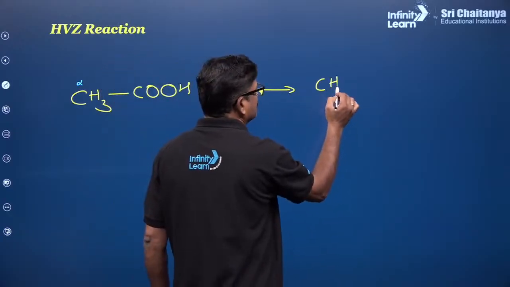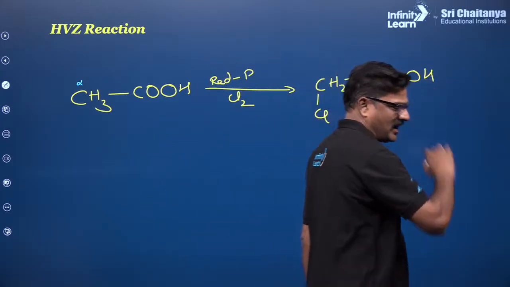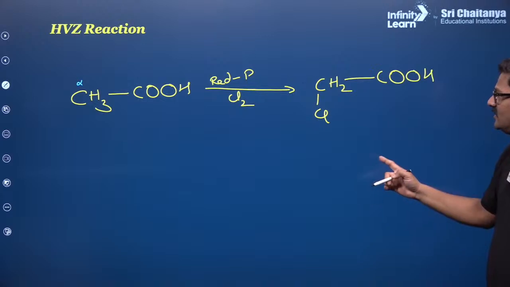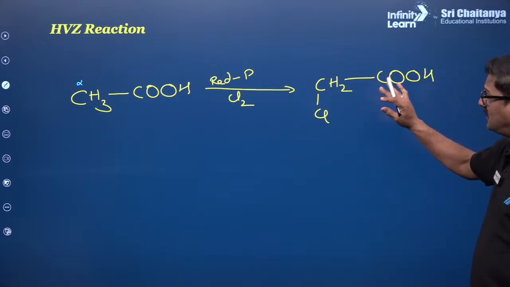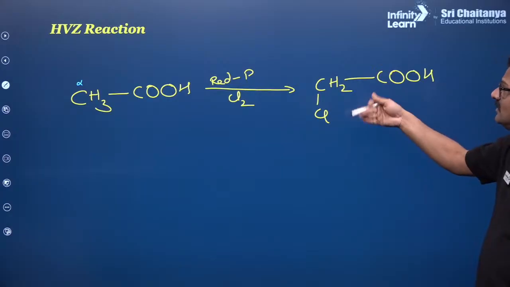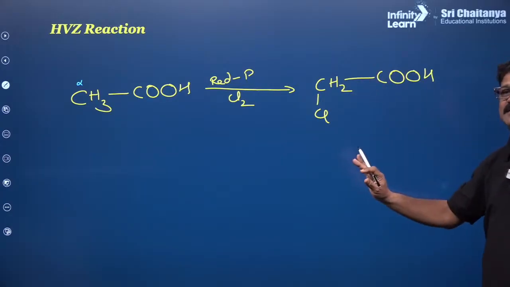So chlorination takes place. This is what is called the HVZ reaction, and polyhalogenation also takes place. And this reaction is very important in making amino acids as well. Okay, amino acids as well.